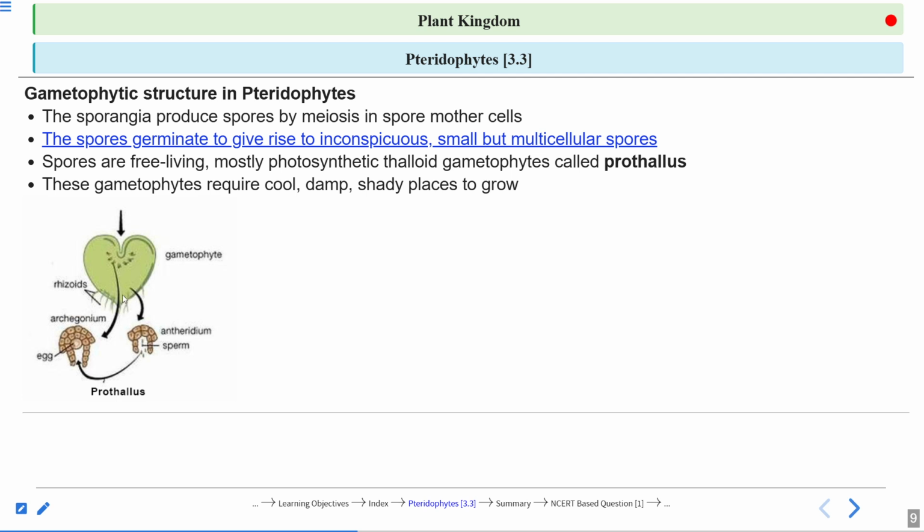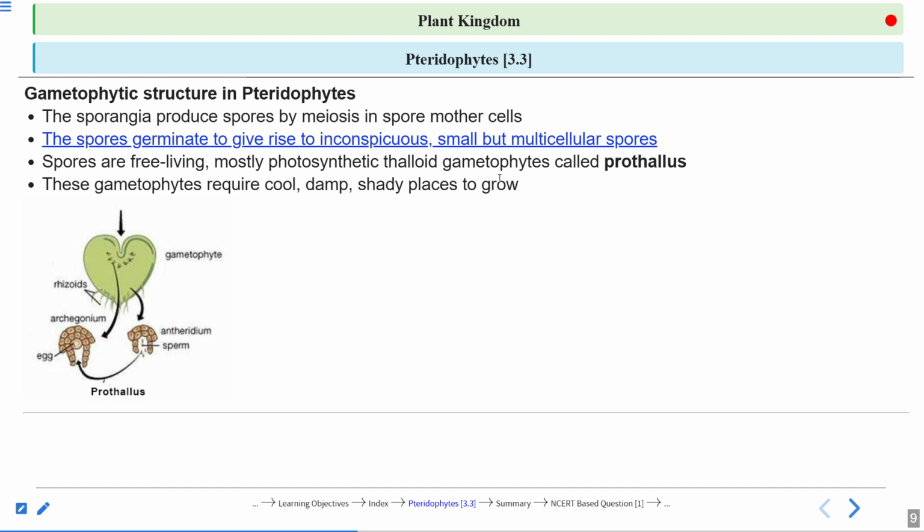So when the sperm is released, it will move with the help of water. So water is required at this particular point, or you can see a small film of water. A film of water means a small surface of water or availability of water is sufficient. It is not required as in the case of bryophytes. So now you understand this structure, prothallus, that is a very unique structure for the pteridophytes.